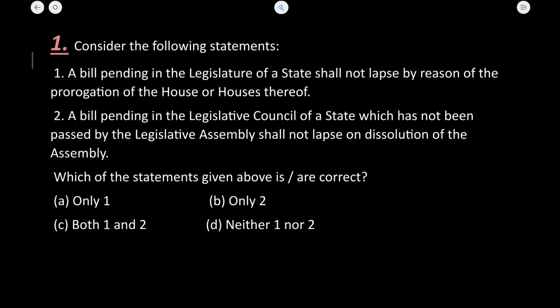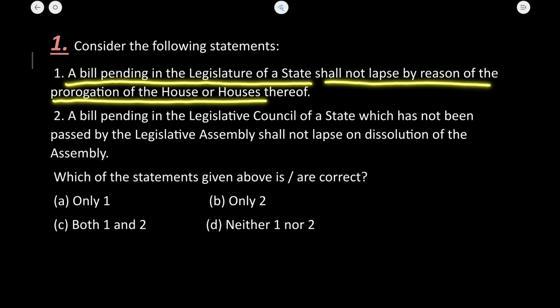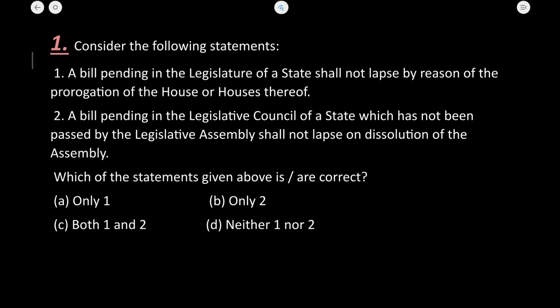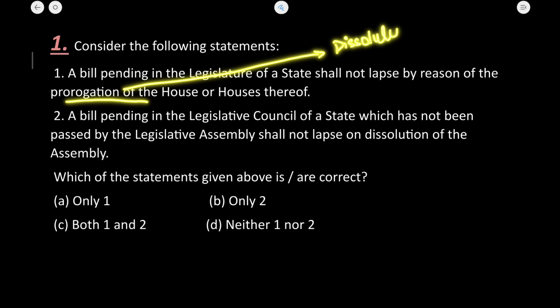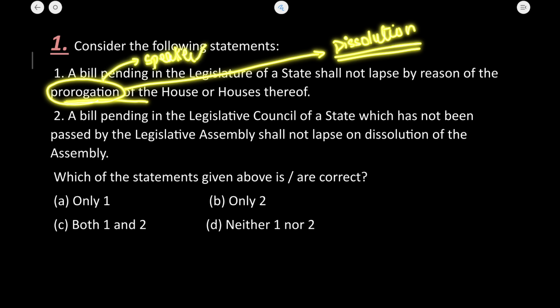The first question is, a bill pending in the legislature of a state shall not lapse by reason of prorogation of the house or houses thereof. Now, in the parliament chapter also I have already told you, it is the effect of dissolution that makes the bills in the house get affected and not the prorogation. The prorogation is done by the speaker and it is later notified by the governor of the state.